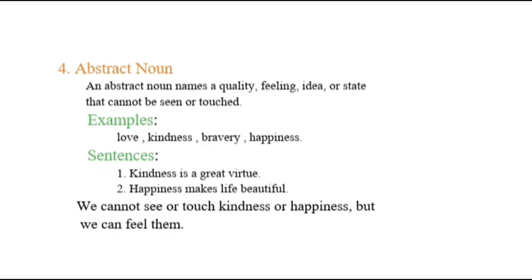And the fourth one is an abstract noun. An abstract noun names a quality, feeling, idea, or state that cannot be seen or touched. For examples, love, kindness, bravery, happiness. Sentences: Kindness is a great virtue. Happiness makes life beautiful. We cannot see or touch kindness or happiness, but we can feel them.